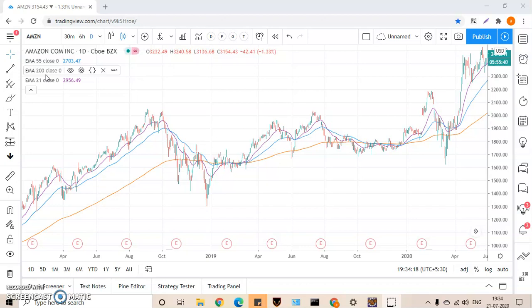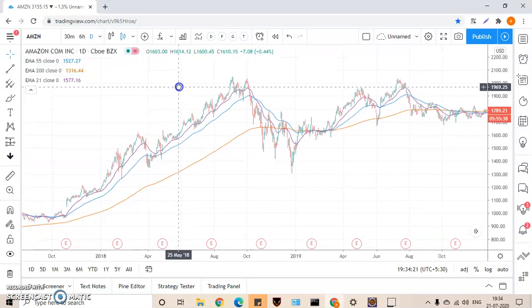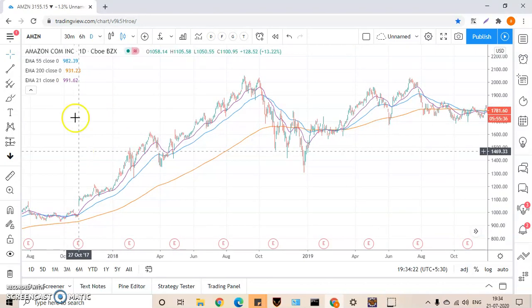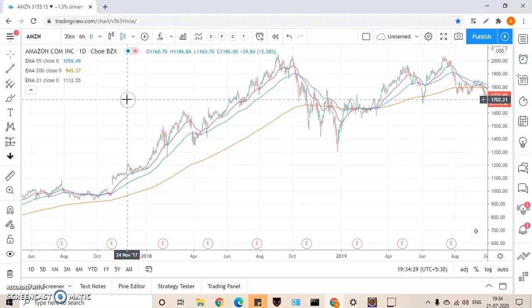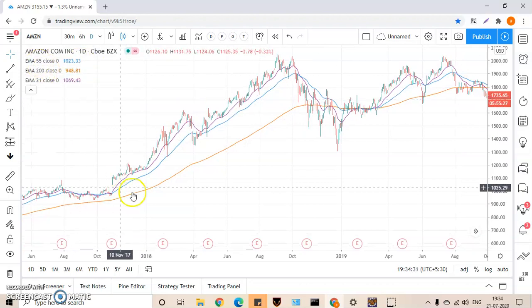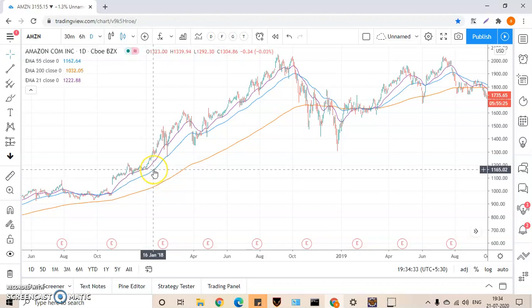Okay, so how can we trade? Suppose for this explanation I have opened Amazon in a day chart. So what you should do, whenever you see this is the blue line. Okay, so blue line is the 55-day moving average. Whenever you see a stock above the 55-day moving average, that means it is bullish. It is going to make higher highs no matter what the conditions are.